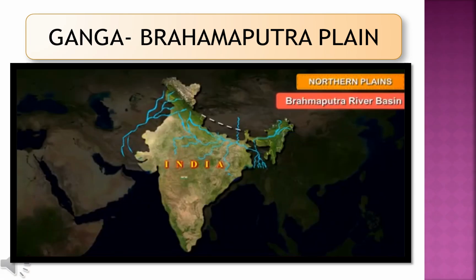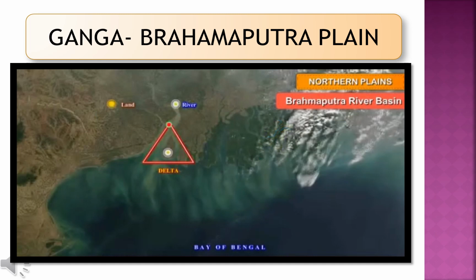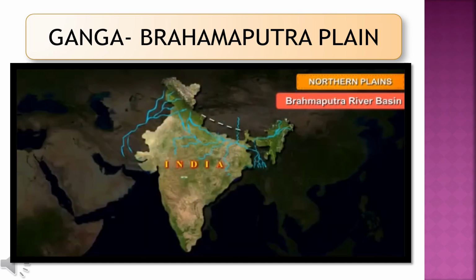River Ganga and the river Brahmaputra before falling into the Bay of Bengal form the largest delta in the world. So it is called Sundarbans Delta. The Ganga and the Brahmaputra river before falling into the Bay of Bengal, they form the largest delta region in the world. It is called Sundarbans. A delta is a low-lying flat area found at the mouth of a river and it is formed of deposit of the alluvium brought by the river.